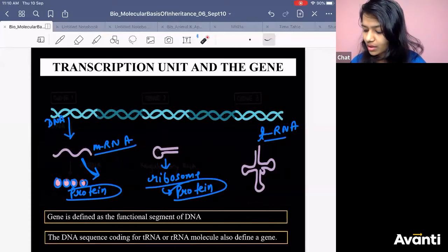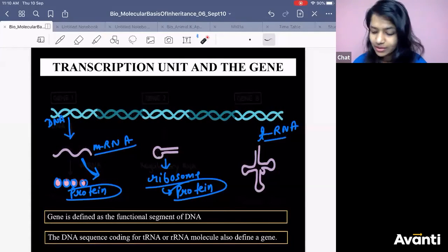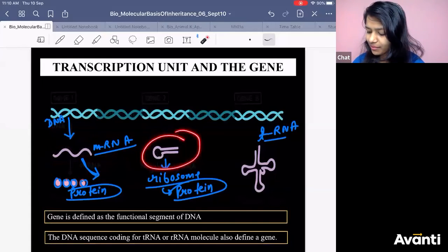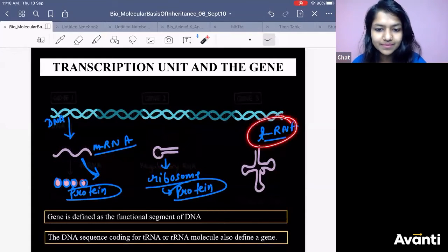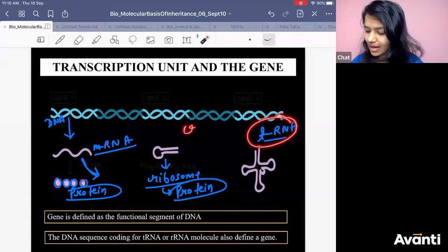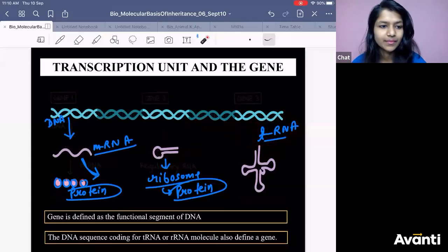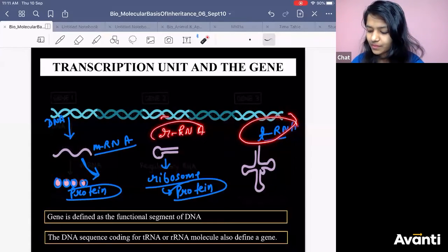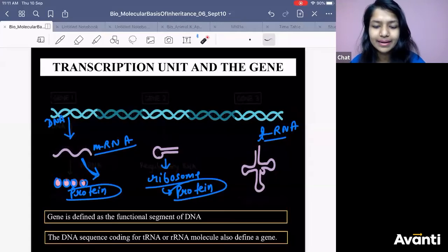When transcription happens, DNA can make mRNA, right? DNA can make tRNA. And DNA can make rRNA, which will make ribosomes. Yes or no? There are three types of RNA.